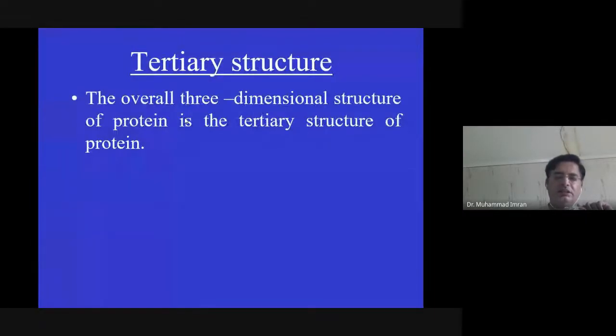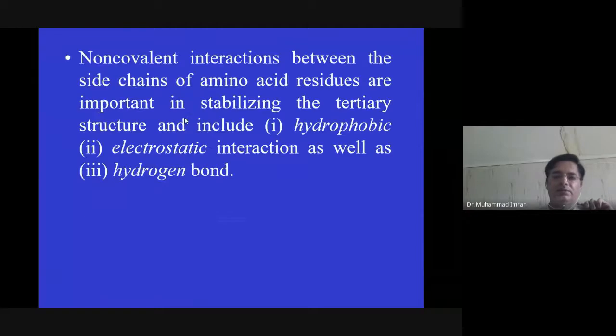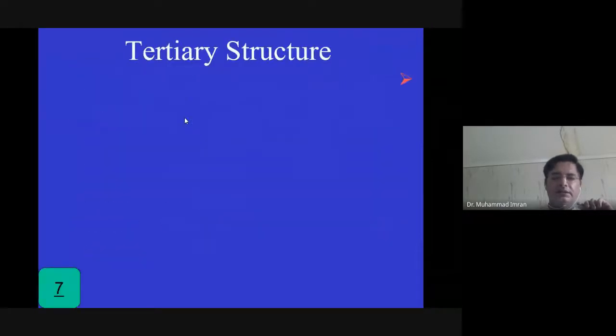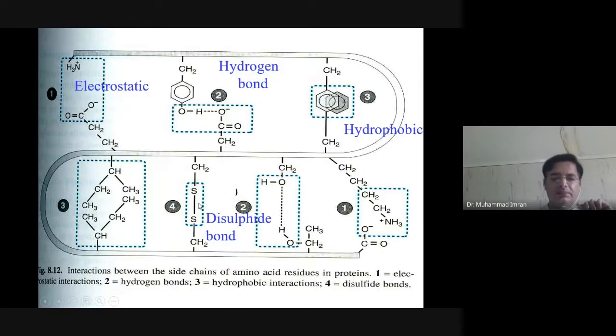So what is the tertiary structure of a protein? The overall three-dimensional structure of the protein is known as the tertiary structure, and it is stabilized by five forces: peptide bond, disulfide linkage, hydrophobic interaction, electrostatic interaction, and hydrogen interaction. The interaction between cysteine residues is a disulfide bond, a strong covalent bond.